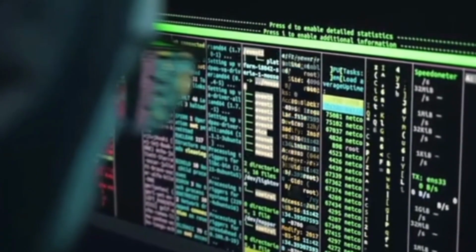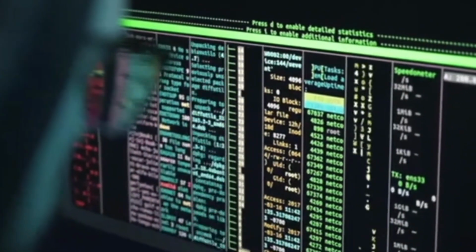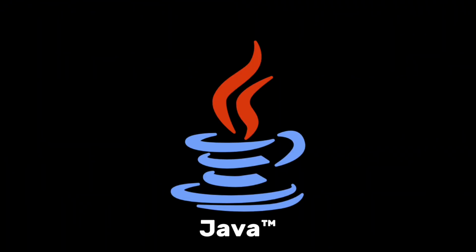Imagine this, you're playing Minecraft on your computer, then later checking your bank account at an ATM, and later scrolling through an Android app on your phone. What if I told you that all of these games, banking systems, and apps have something in common? That something is called Java.